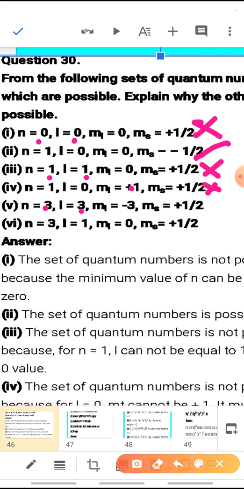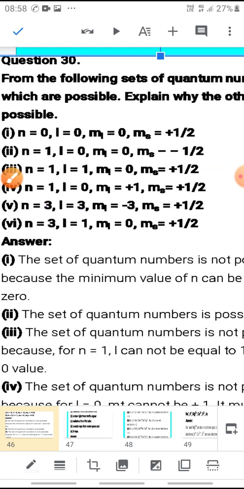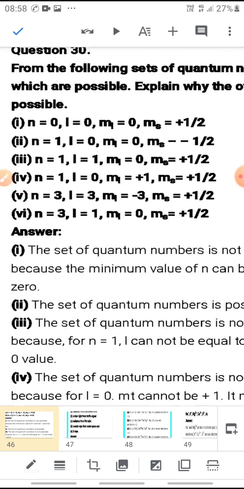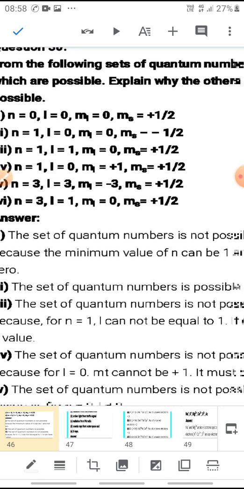Now coming to the fifth set of quantum numbers, n is 3, L is also 3. Azimuthal quantum number cannot be 3 when principal quantum number is 3. It can be only up to 2. So not possible, and the sixth set of quantum numbers is possible. Children, I know it is difficult to understand like this here, but if you are clear with the quantum numbers, it can be understood here also. Now, this question is done.